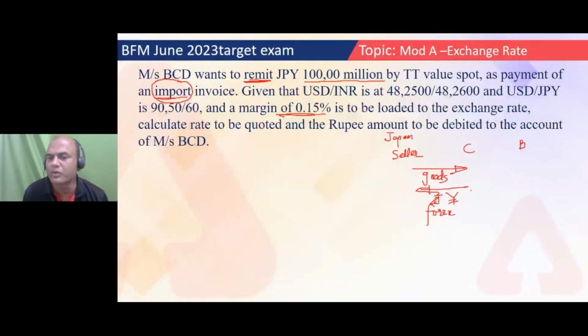Dollar. What are the main forexes used in this world presently? One is dollar. Always remember, dollar is a base currency of the world as of now. We are replacing it, but right now it's dollar. Second main currency is pounds. This pound is written like this, L. Third currency is Australian dollars, written as AUD. Fourth is Japanese yen. And fifth is euro. These are the five main currencies.